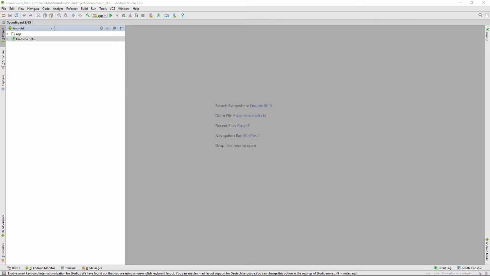So today we want to write the functions to share a sound or to set a sound as ringtone, notification or the like. But before we're starting, let's have a little talk about the sharing of a sound. So we have to write two functions to share a sound. One for all the devices from about Android 4.2 to 5.0 and the other one for all Android versions from 5.1 up.